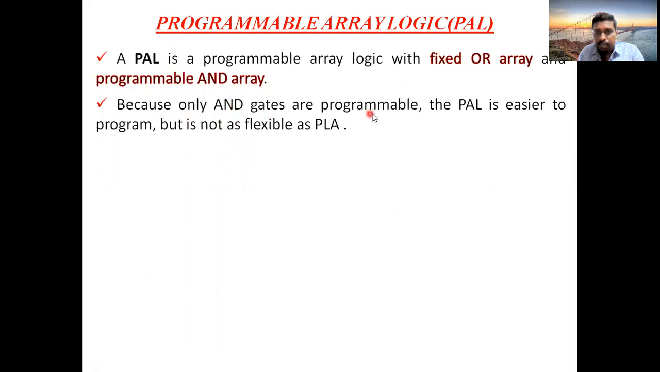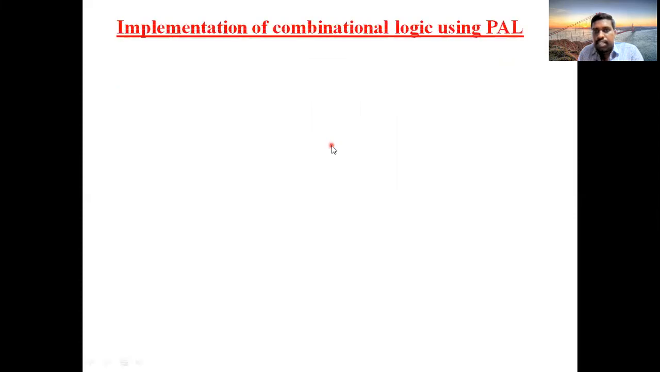Because only AND gates are programmable, PAL is very easy to program, but it is not as flexible as PLA. In the case of flexibility, PLA is more flexible, and in the case of easy programming, PAL is easier to program. Why? Because only AND gates are programmable. So this particular PAL will be easy to program, but it is not as flexible as PLA. Now we will see an example.